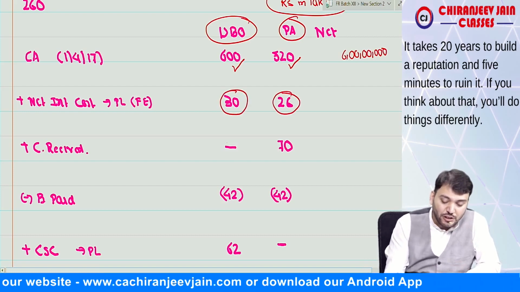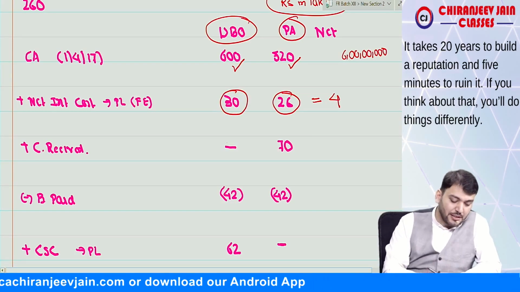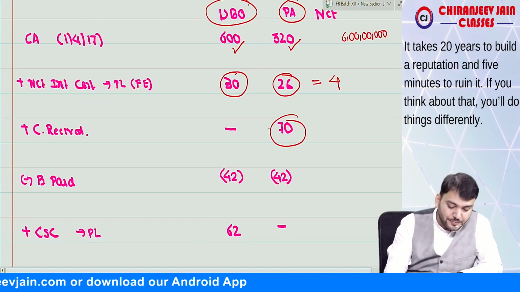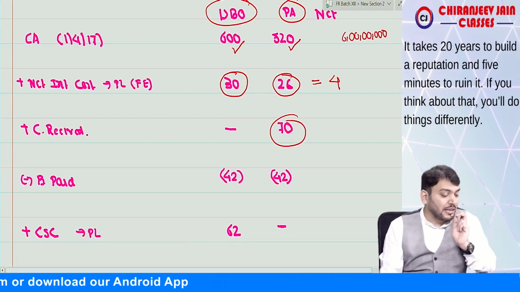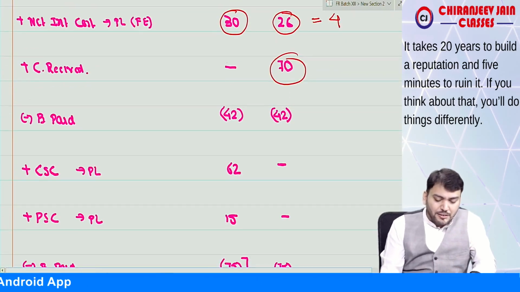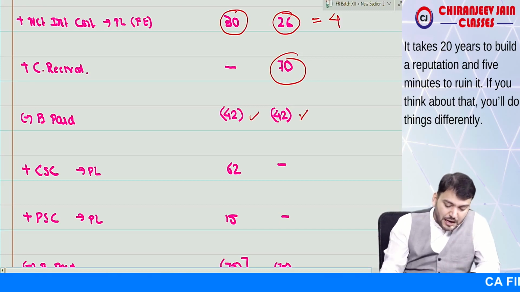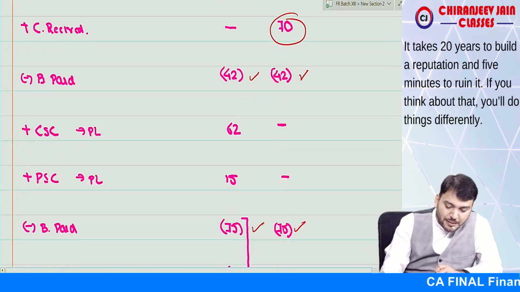Net interest cost is how much? It is 4. Correct? Then contribution received is 70 lakh. Then benefit paid. There are two benefit payments: one is 42 lakh, one is 75 lakh. You can write them together, or you can write them separately, your choice. So this is 42 lakh, and there is one benefit paid of 75 lakh.